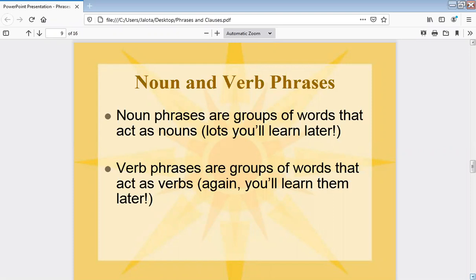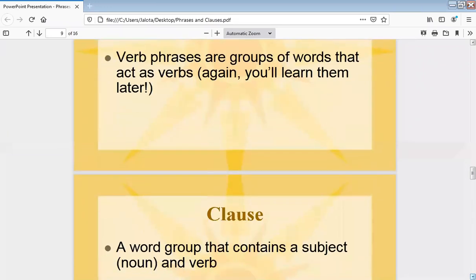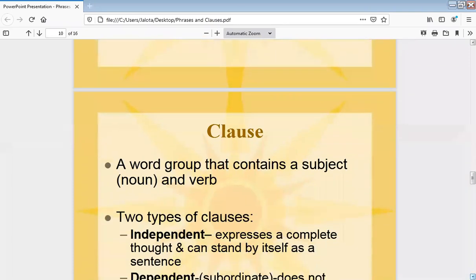What is a noun? A noun is the name of a person, place, or thing. You can say the noun is the subject or an object in the sentence. But when this subject or object is more than one word, then it is a phrase. When it is a complete sentence, then it is a clause. I hope it is very clear if you know the difference between phrase and clause.